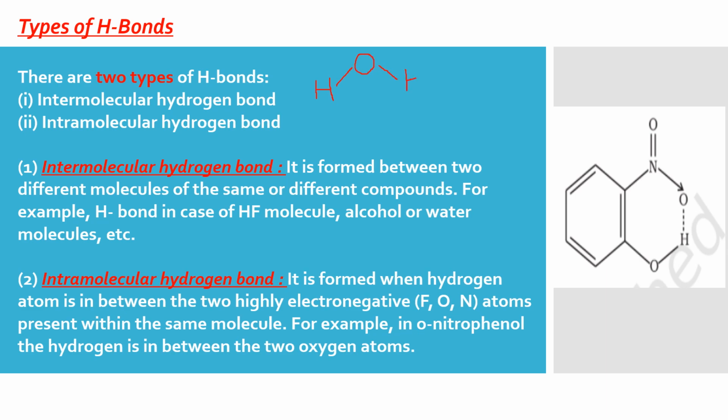In H2O, there is polarity. You have delta positive, delta negative. So the hydrogen of one water molecule, you can show it like this also, or the dash vertically, horizontally also, and it will be attracted towards the oxygen of other water molecules. So this is also intermolecular, between different molecules.